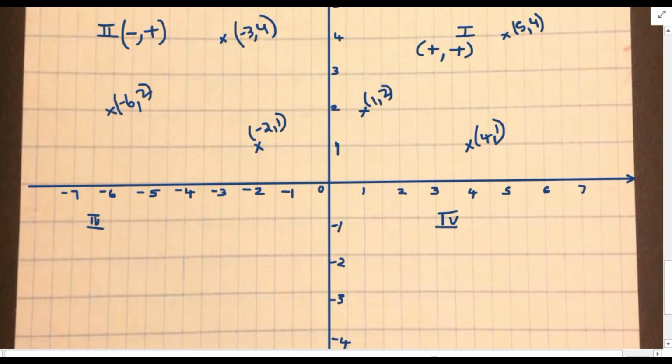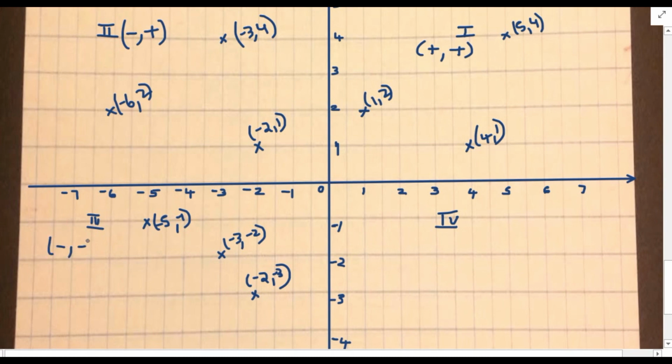Now same way, we will find out what will be the sign of coordinates in third quadrant. So if I want to mark this point, how will I mark? This is (-5, -1). Or if I want to mark this point, it is (-2, -3). Or if I want to mark this point, this will be (-3, -2). See, both are not same. (-2, -3) will be lying here. (-3, -2) will be lying here. Both are not same. So this is our third quadrant.